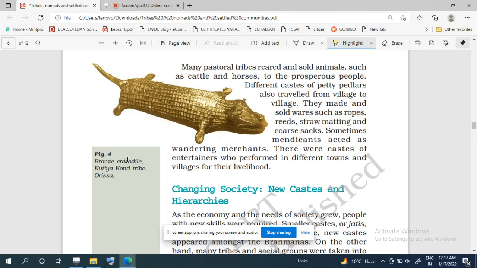They used to make wares like ropes, reeds, straw matting, and coarse sacks. They made all these things with their own hands and sold them. And sometimes they acted as merchants. Other than this, there were some people inside these tribes, some castes, who used to perform many different types of acts in order to entertain the people.